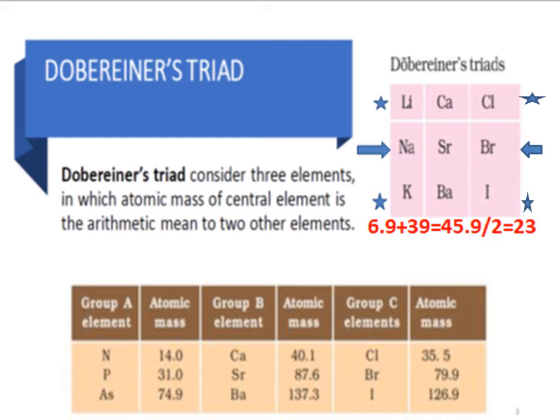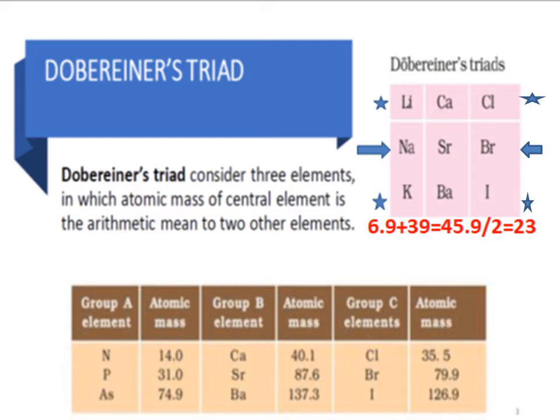There is one specific property of that triad. What is that? We will see here. The middle element has an atomic mass equal to the average atomic mass of the first and third elements. I will repeat again: the middle element has the atomic mass equal to the average atomic mass of the first and third elements.